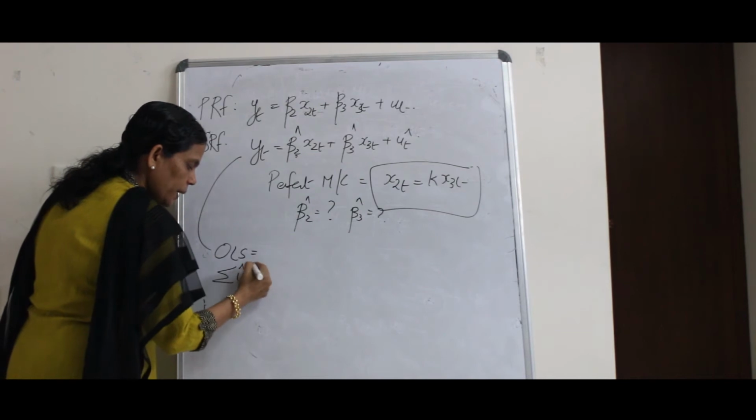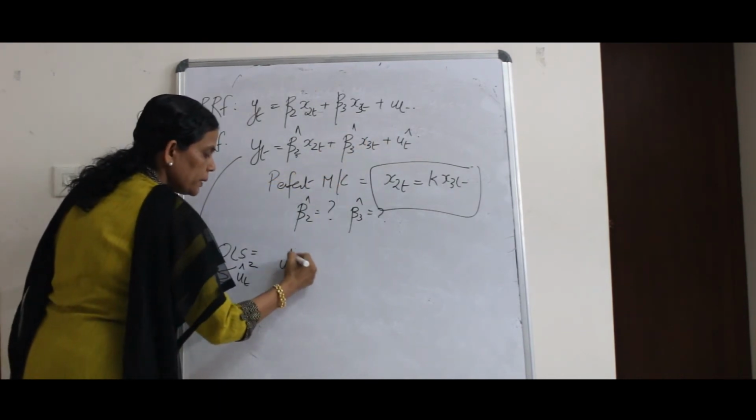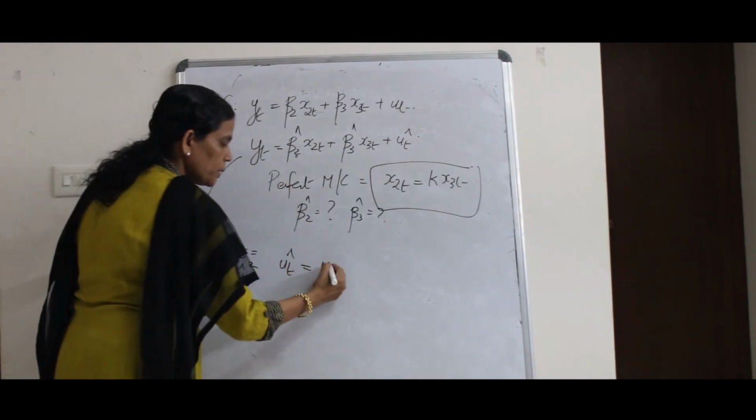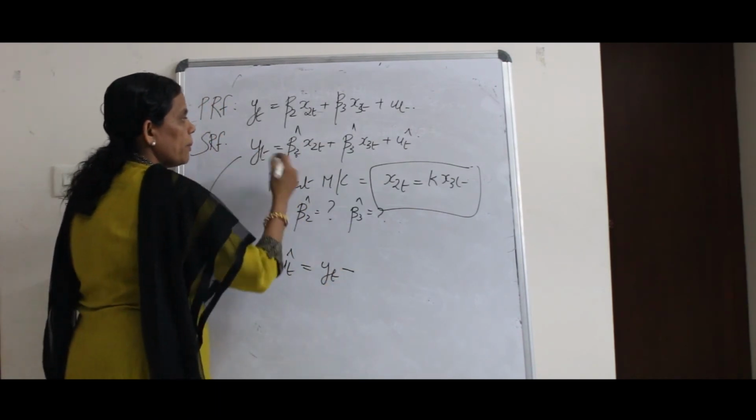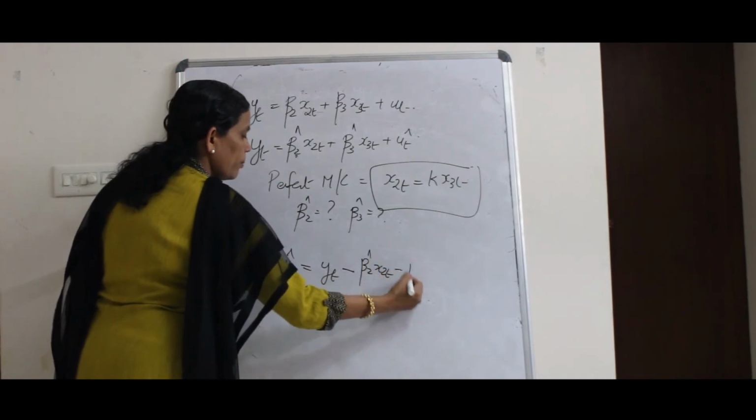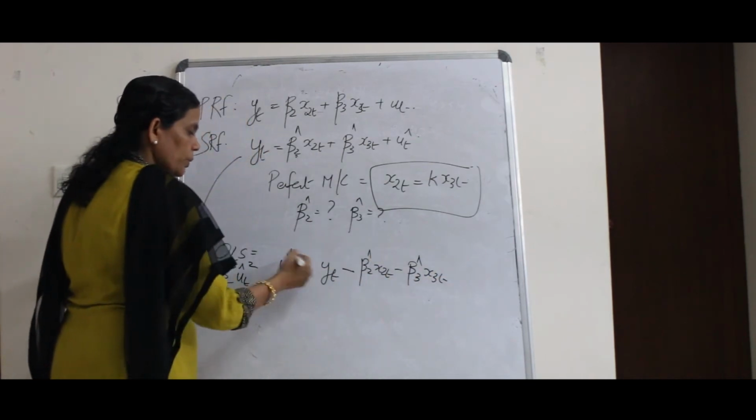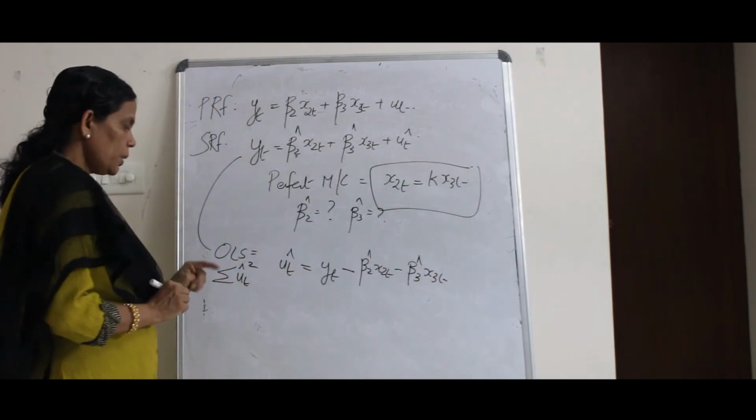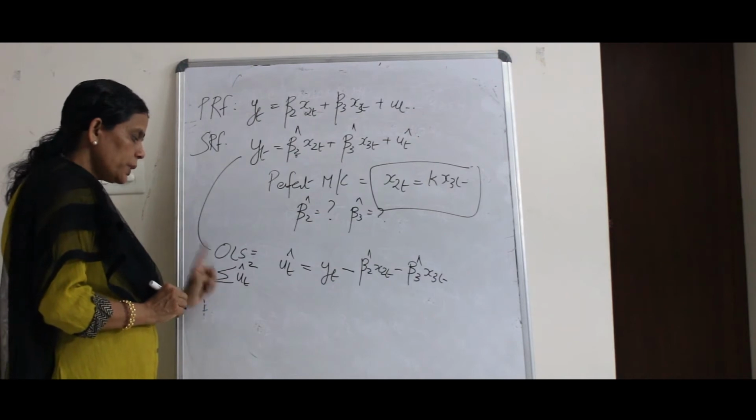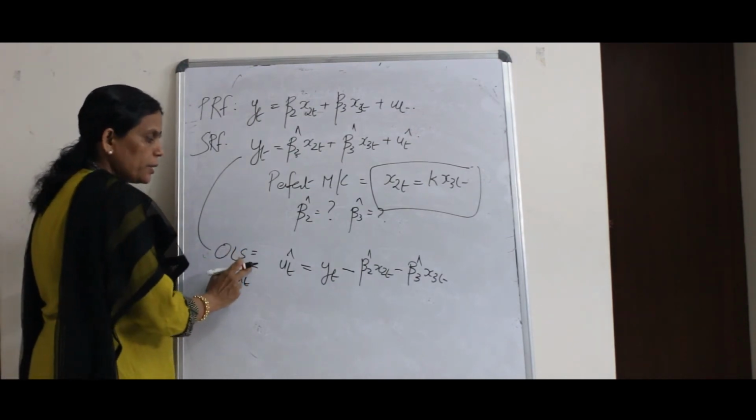Sigma ut hat square. This is what you are doing. So ut hat is equal to Yt minus beta 2 hat x2t minus beta 3 hat x3t. This is what ut is. Now I have to minimize what? Sigma ut hat square.